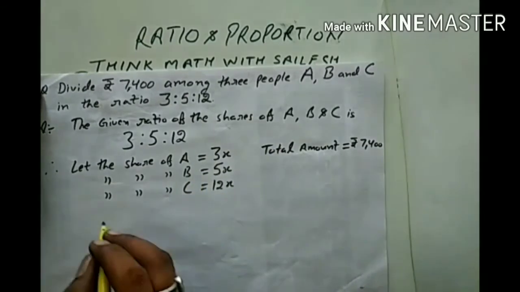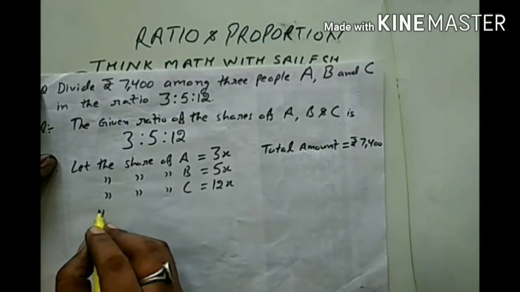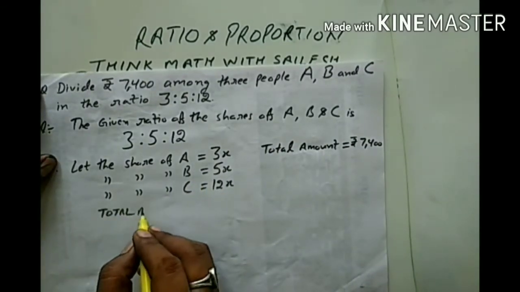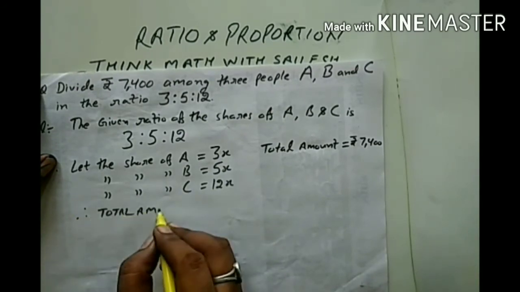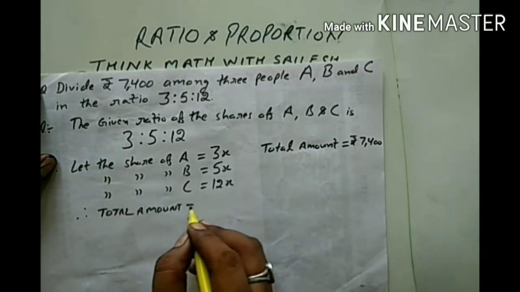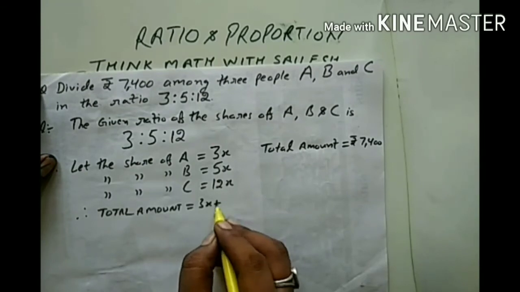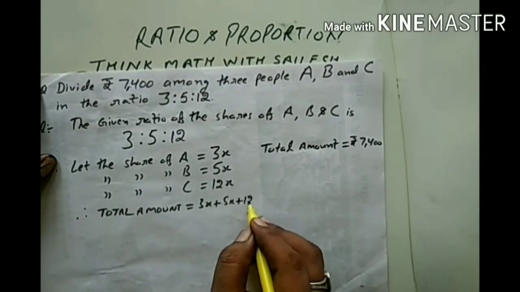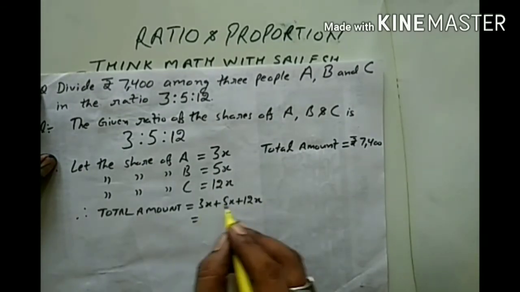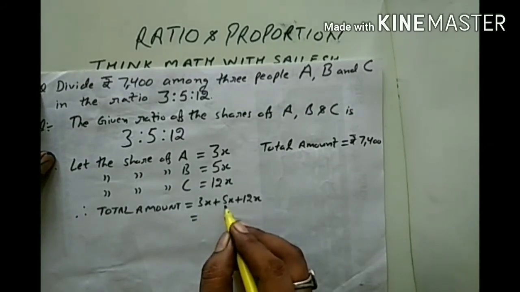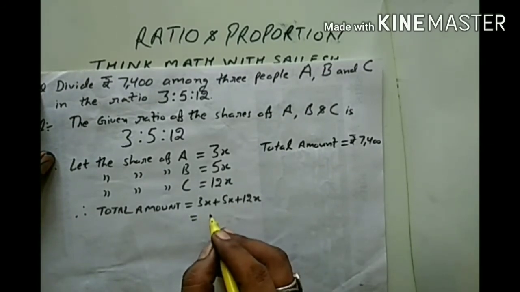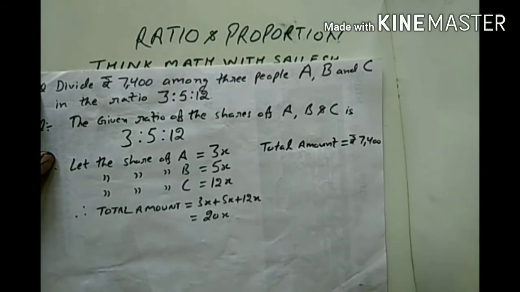Now, as per this assumption, what is the total amount? Therefore total amount is equal to 3x plus 5x plus 12x. Now, what is the answer? 3 plus 5, 8. 8 plus 12, 20. So the answer is 20x.